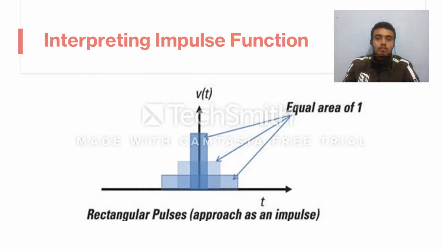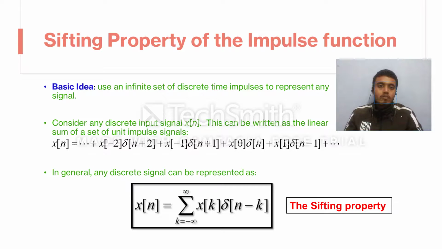Now we are going to look at a very important property of this impulse function which will be very helpful in building the concept of convolution. So now we have a very useful property of the impulse function called the shifting property. Using this property, we can express almost any signal in terms of the impulse function. So in general, any discrete signal can be expressed as a linear combination of a set of infinite time impulses. So this is the shifting property and it is very useful in order to express any discrete time signal in terms of this impulse function.